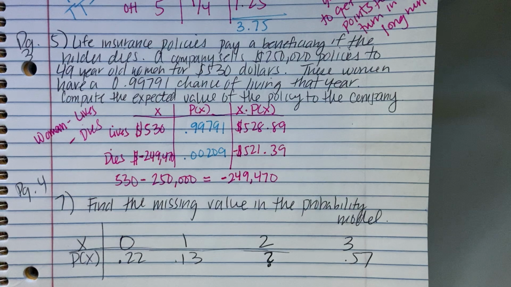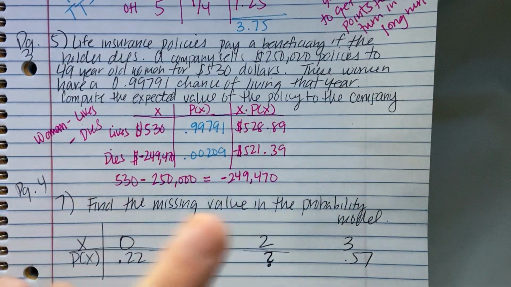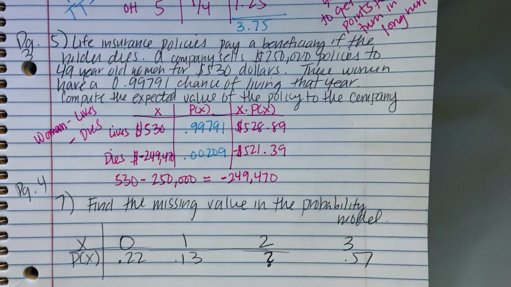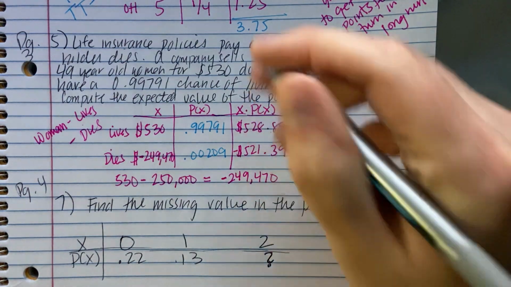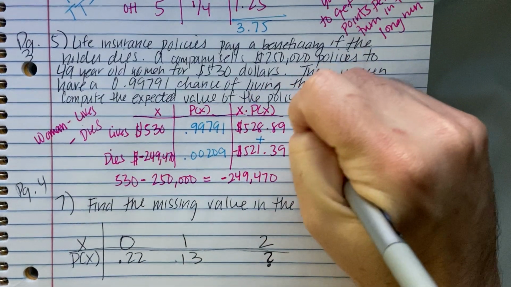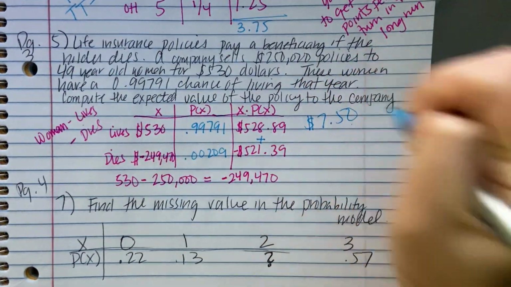Okay, so what does that mean? It means the living people contribute an average of $528.89 to the company. The dying people contribute an average of $521.39 against the company. They cost the company that. So what do I do? I add those two together. Thankfully, they end in the same number of cents. And when you add those two together, you get exactly $7.50.